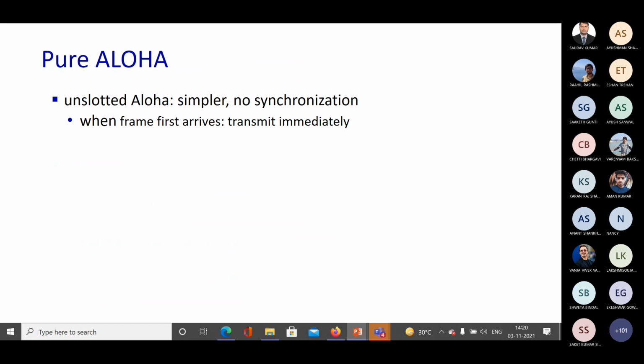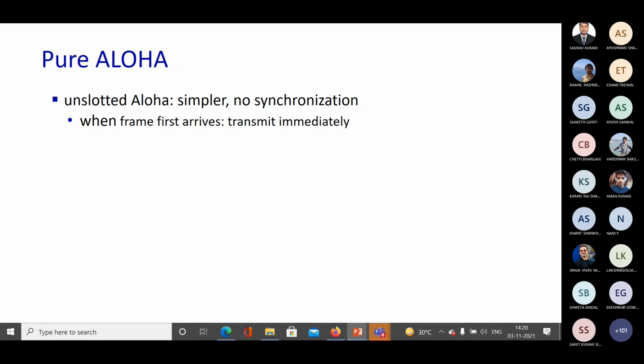All right, now we are going to see pure Aloha, or simply Aloha. It is an unslotted Aloha, so there's no concept of slot, and it is much easier. If there are no slots, there's definitely no need for even synchronizing the time slots.